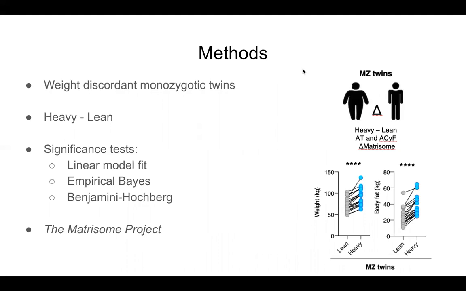And so in our experiments, we emulated weight gain by looking at weight discordant monozygotic twins. And more precisely, we compared the gene expression levels of the adipose tissue and adipocyte of the heavy individuals compared to their leaner twin. And this value we called delta. And so the significance was determined using linear model fit and empirical Bayes. And the results were then refined using Benjamini-Hochberg procedure. And the matrisome genes were identified using the Matrisome project, which is an open source database.